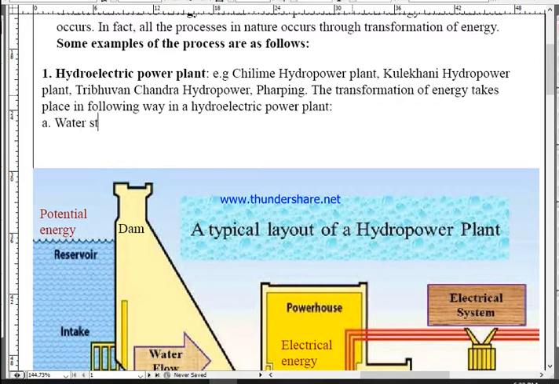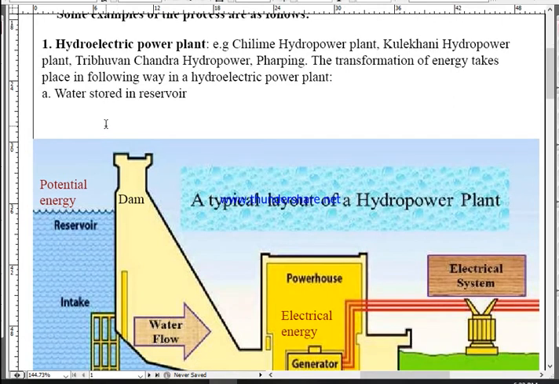Water stored in the reservoir contains potential energy. Any doubt or any confusion?